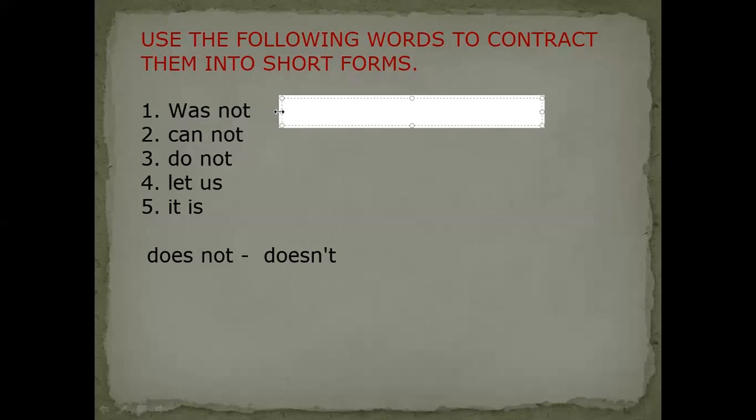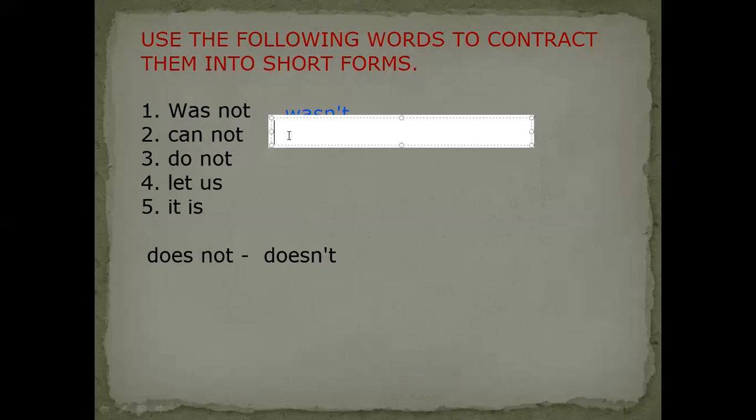Was and not. How will you change that? W-A-S and apostrophe T. Wasn't. Can not, apostrophe T. Very good.